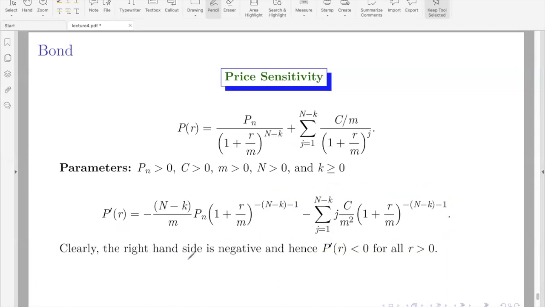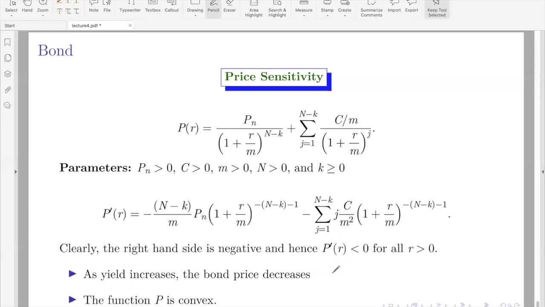That's what it is. Clearly, the right hand side is negative and hence P dash of R is negative for all R positive, of course. Interest rate, we will always assume to be positive. Nobody wants to put their money and then lose even on interest, right? So this shows that as yield increases, the bond price decreases. That is, since P dash is negative, it means P is a decreasing function of R. Therefore, as yield increases, bond price decreases. This is very clear from our basic calculus.